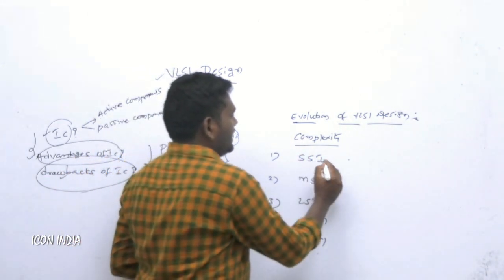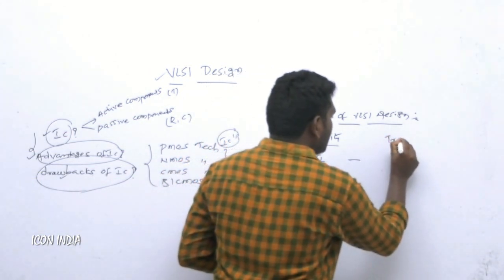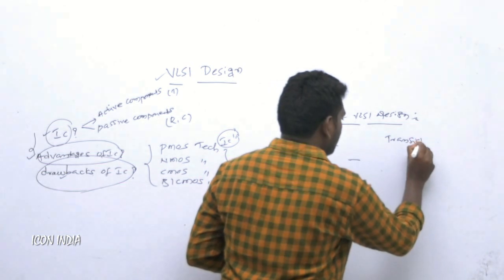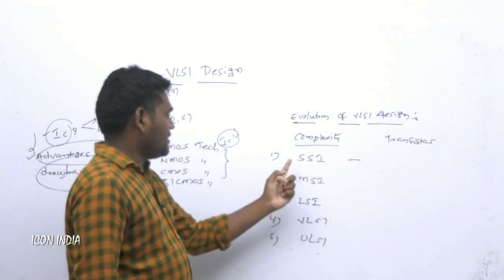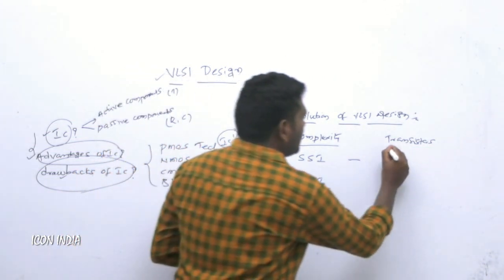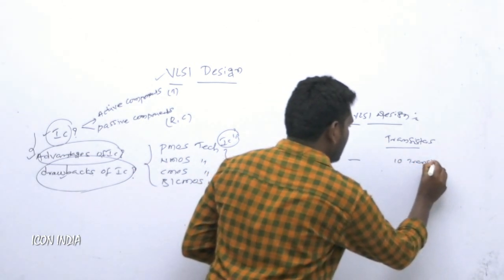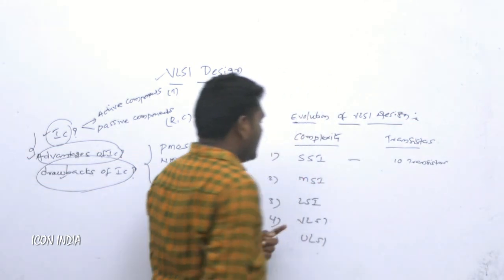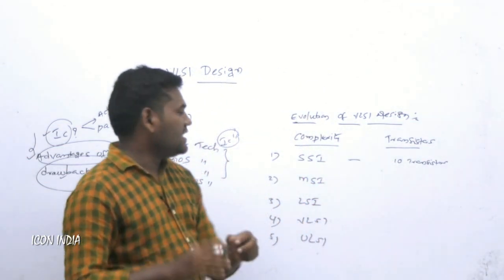In small scale integration, the complexity depends on the number of transistors. For small scale integration, we take only about 10 transistors integrated on a single chip.